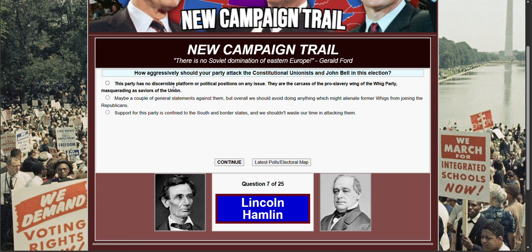How aggressively should your party attack the Constitutional Unionists and John Bell in this election? This party has no discernible platform or political positions on any issue. They are the carcass of the pro-slavery wing of the Whig Party, masquerading as saviors of the Union. Maybe a couple of general statements against them, but avoid doing anything which might alienate former Whigs from joining the Republicans. Support for this party is confined to the South and border states, and we shouldn't waste our time attacking them.